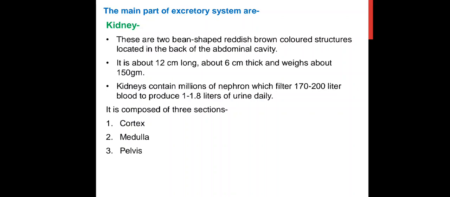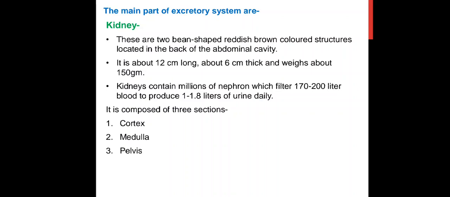Each is about 12 centimeters long and about 6 centimeters thick, and weighs about 150 gram in males and 135 gram in females. The kidney contains millions of nephrons which filter around 170 to 200 liters of blood to produce 1 to 1.5 liters of urine daily.